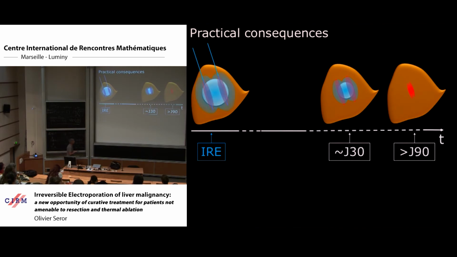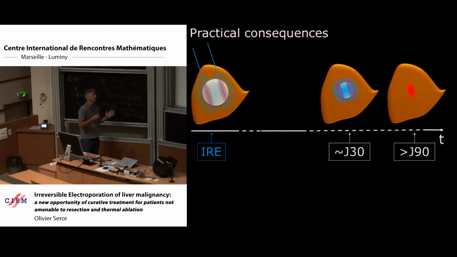Commonly, this assessment is performed 1 month after the procedure, because if you perform imaging before 1 month, you can see inflammatory change of the tissue, and for us radiologists, it's very difficult to differentiate response from inflammatory change due to the treatment.